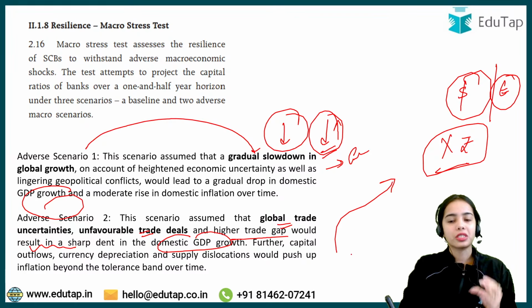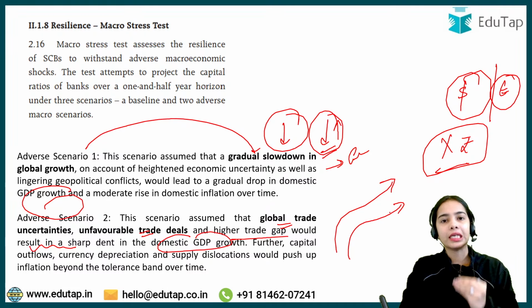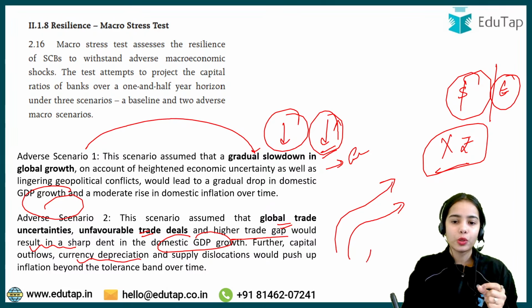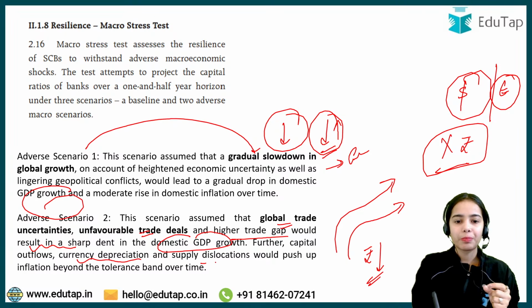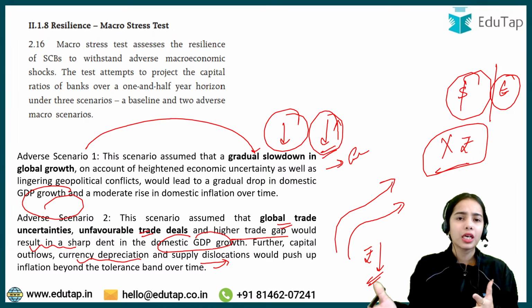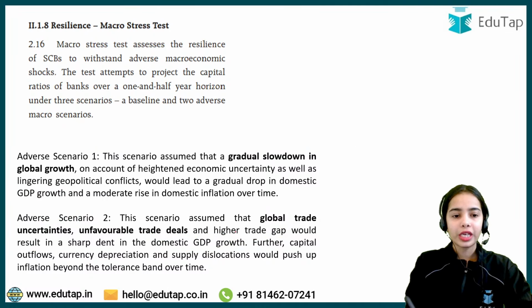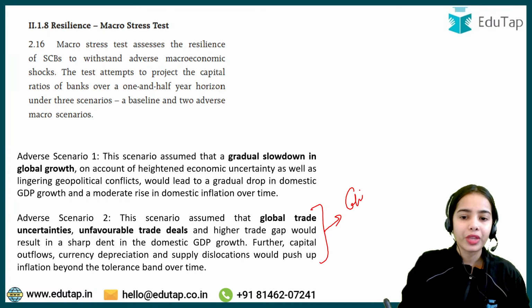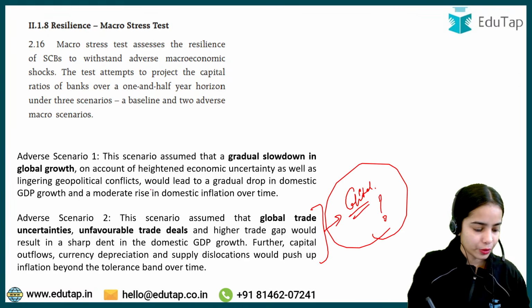The foreign investors might be taking out the money from the Indian financial market. Currency depreciation can happen. Our rupee can lose its value. Okay, and supply dislocations can happen. Supply chain disruptions can come. So in adverse scenario 2, because of the global trade uncertainties, what will be the effect on the banks and how much capital will the banks be maintaining in adverse scenario 2?